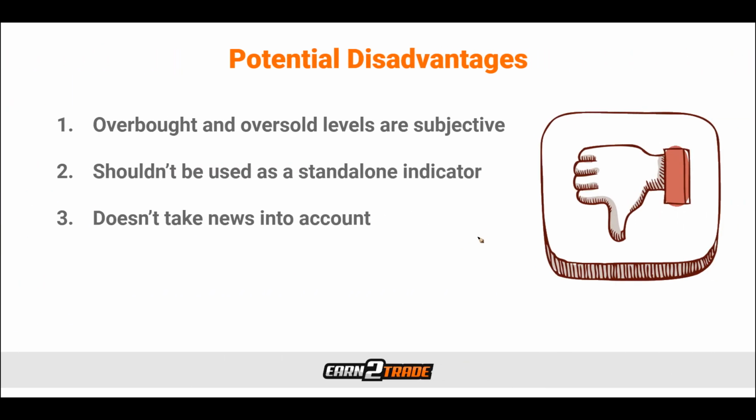Now we'll cover the potential disadvantages, and the first is that the overbought and oversold levels are indeed subjective. Due to being an unbound indicator, the CCI can't guarantee that when it drops below -100 or climbs above +100, it is a fair indication of an oversold or overbought market by itself. These levels are dependent on the period that we have the CCI set to. So we do need to get comfortable with adjusting the settings of the CCI and making sure that when the market has reached these levels, it has responded accordingly to how we're anticipating and using it.